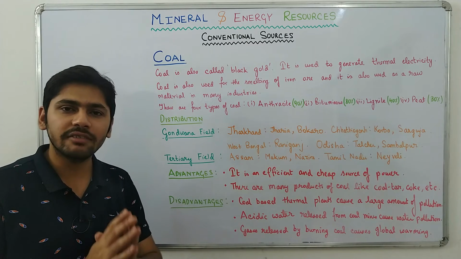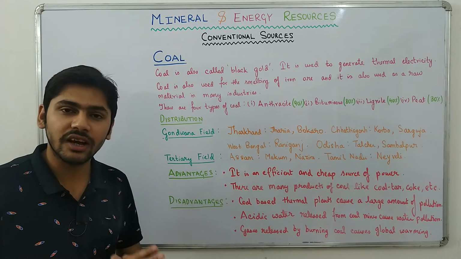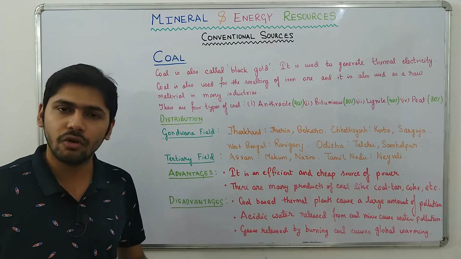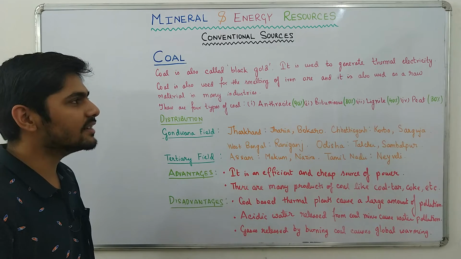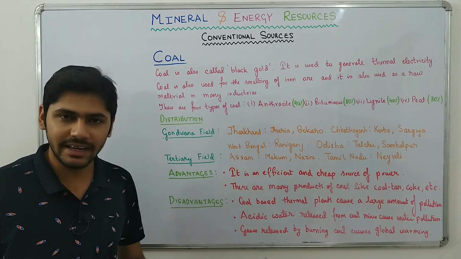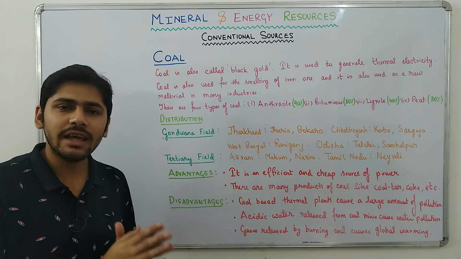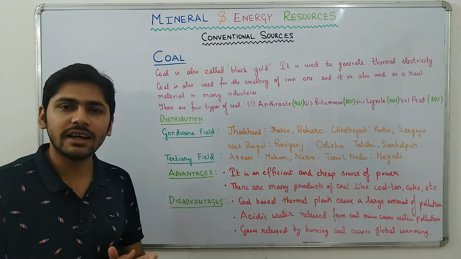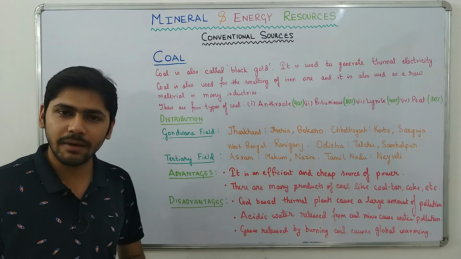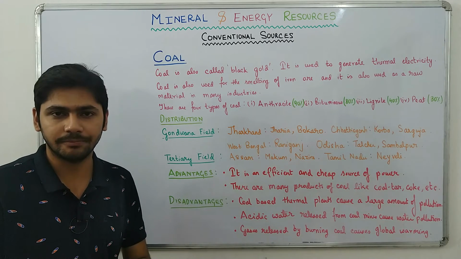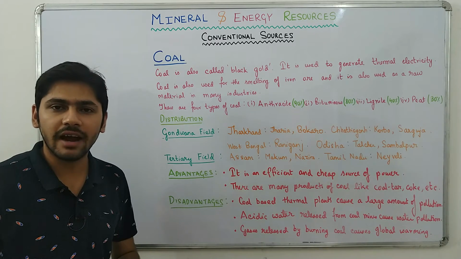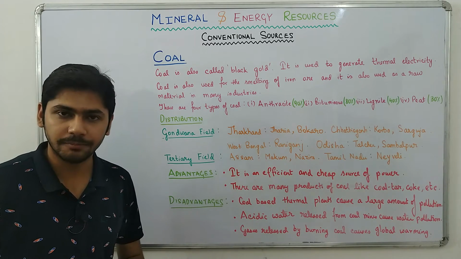65% to 70% of the electricity that we use in India is thermal electricity, and the majority of thermal electricity is produced with the help of coal. Now what is thermal electricity? Thermal electricity is the electricity which is produced with the help of heat. What happens is coal is used to heat up water. That water gets converted to steam. That steam turns turbines, and those turning turbines produce electricity. But it is very harmful because burning of coal produces a lot of hydrocarbons which causes pollution.